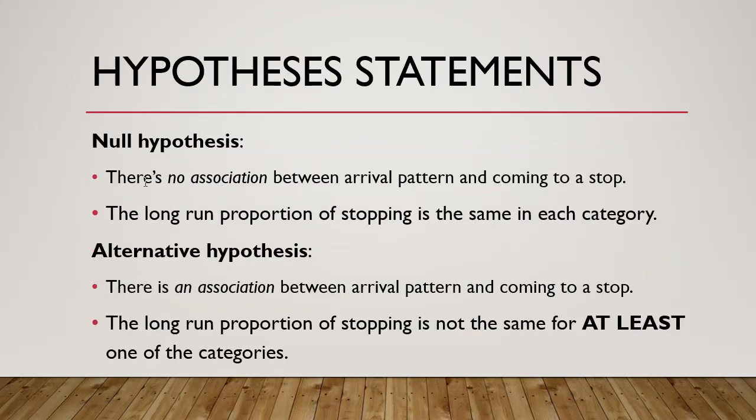Our null hypothesis is that there's no association between arrival pattern and whether they came to a stop. Or you can write this as the long run proportion of stopping is the same in each category. We could use the association language for the alternative: there is an association between arrival pattern and coming to a stop, or the long run proportion of stopping is not the same for at least one of the categories. Now, it could be the case that two of them are the same and one of them is different. When we have multiple proportions, we do always want to say at least one of the categories.